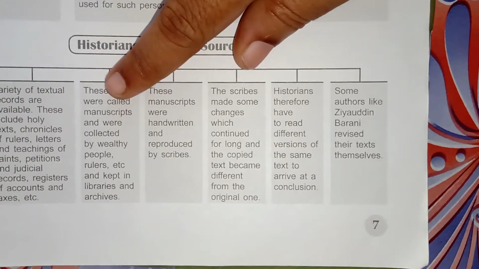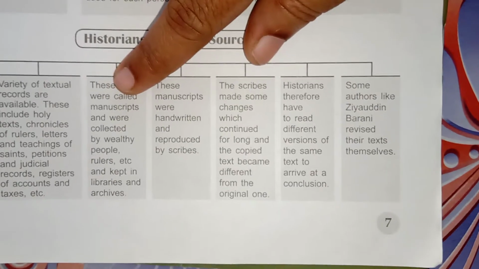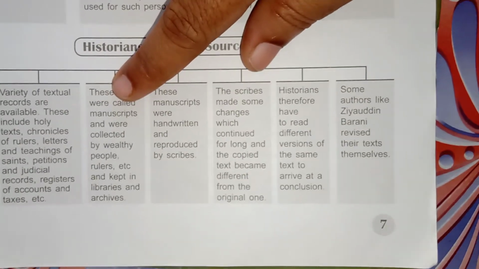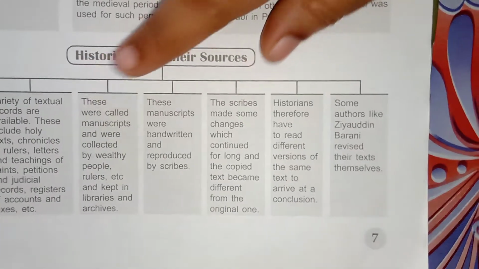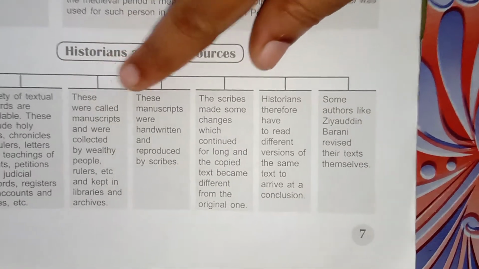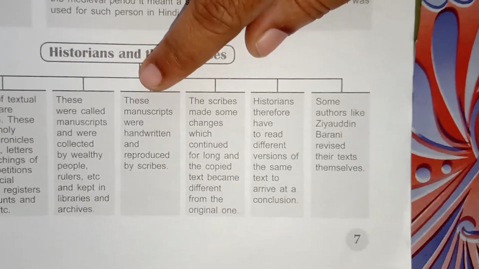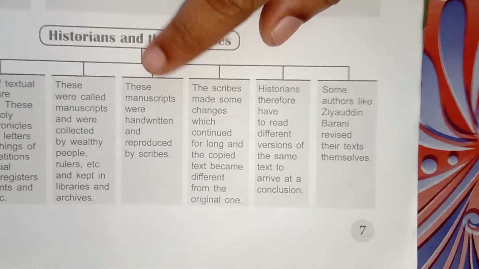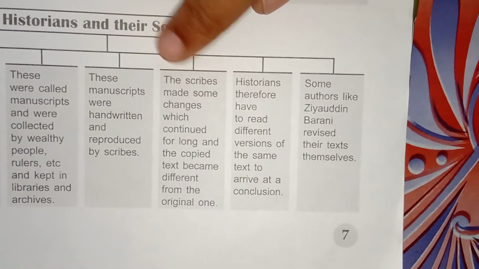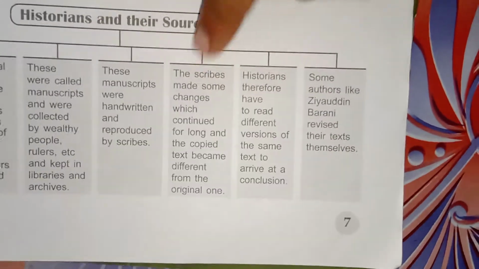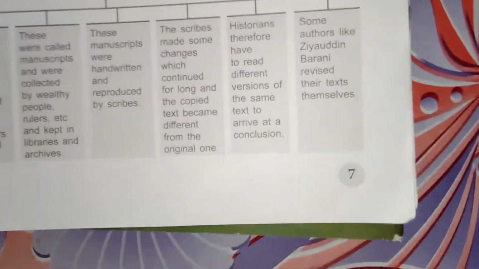People wrote in their own hand, and it was kept in the libraries of the king's palace or the judicial office or the temple. Their handwritten copies kept, that is known as a manuscript. It is difficult to keep manuscripts because of the attack of insects and other things. Then the scribes made some changes, because when they are repeating, knowingly or unknowingly, they made a little bit of changes.